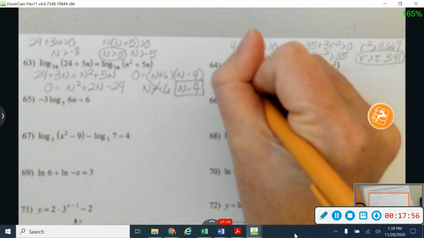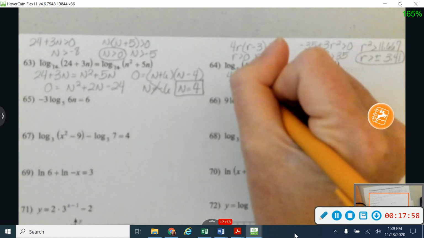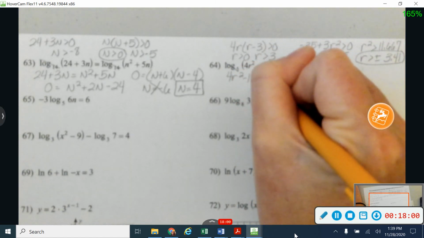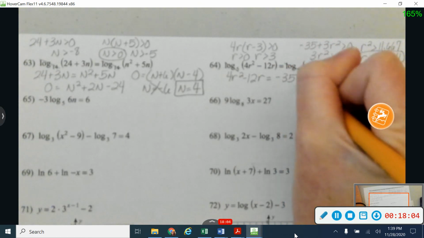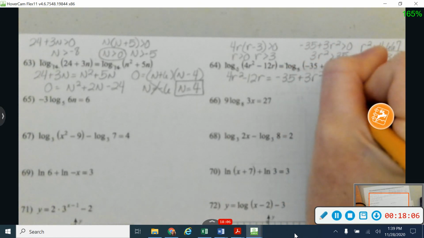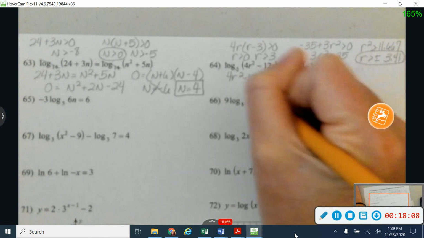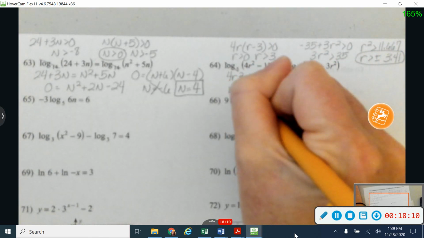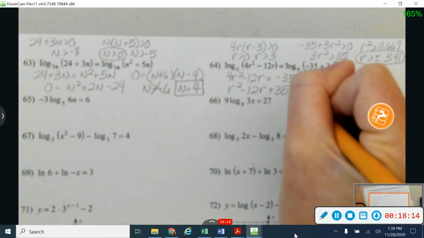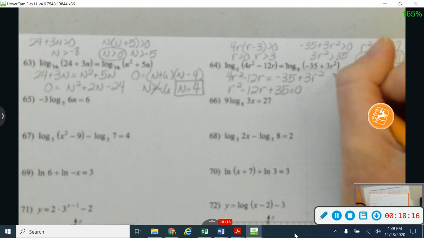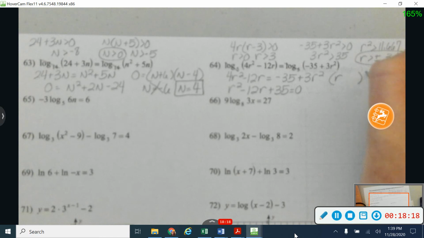So let's see here. I'm going to let my logarithms cancel out. 4r squared minus 12r is going to be equal to negative 35 plus 3r squared. So let's move over to this side this time. So r squared minus 12r plus 35 is equal to 0. So that's r and r.